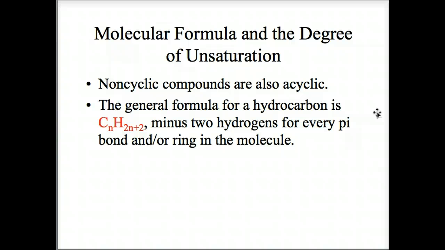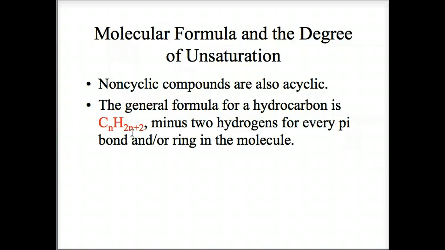The general formula for a hydrocarbon is CnH2n+2, minus 2 hydrogens for every pi bond, as in a double or triple bond, and/or ring in the molecule. So the general formula for alkanes is also CnH2n+2. So let's look at this a little closer.